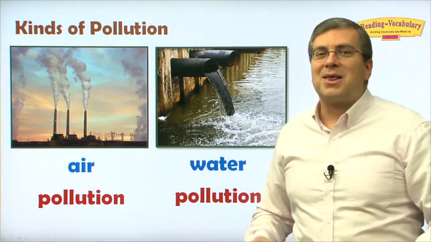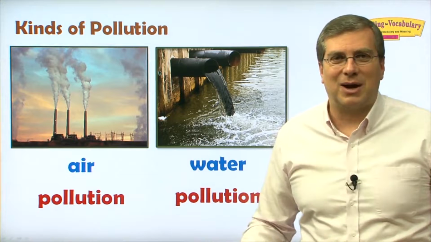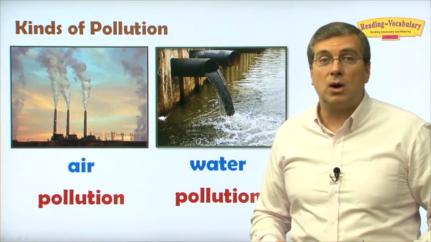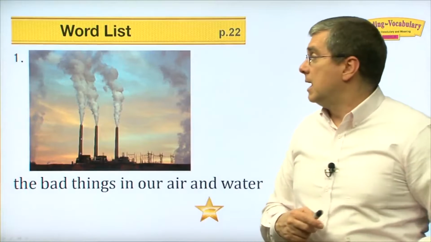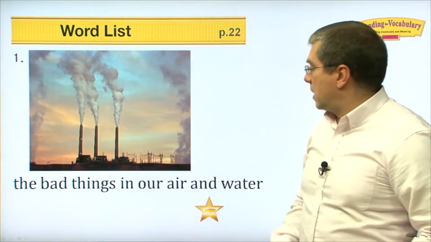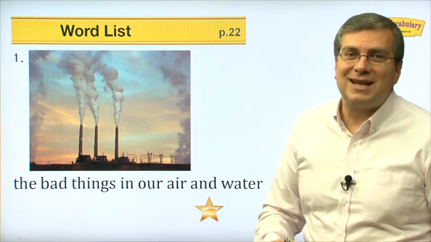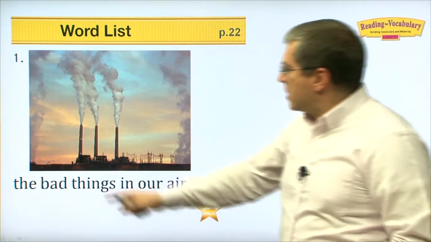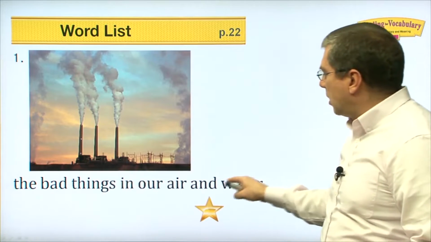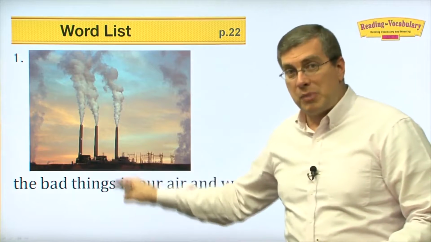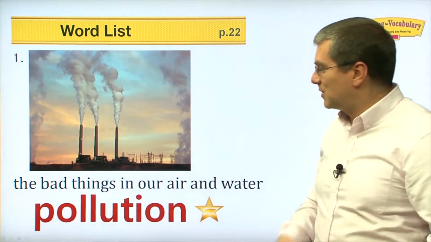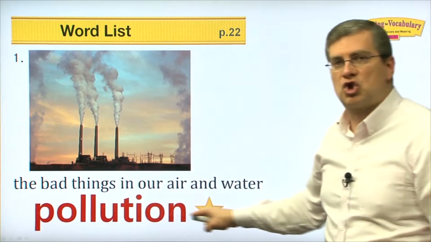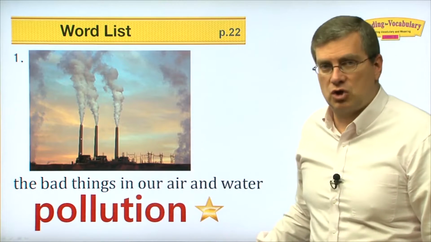But first, let's build our vocabulary, right? Let's look at some vocabulary words to help us talk about these issues. The first word we're going to talk about, we've already seen it. I just talked about it. The bad things in our air and water, right? Just a couple seconds ago, we were talking about pollution.